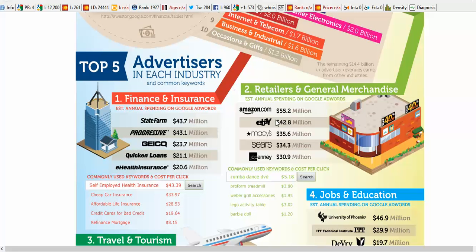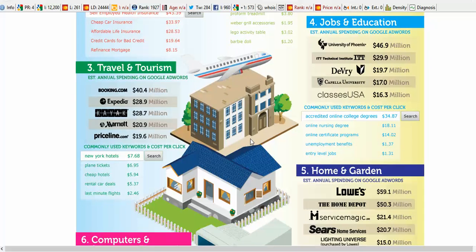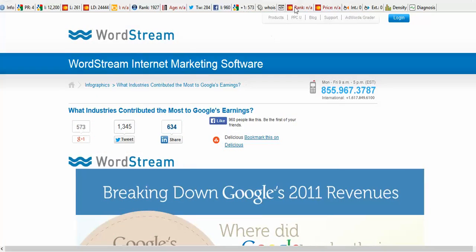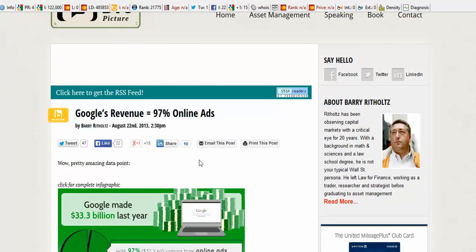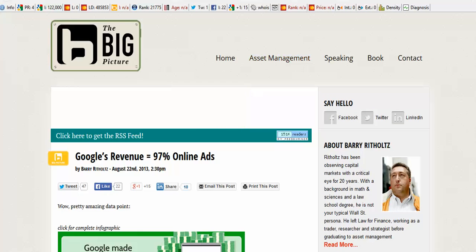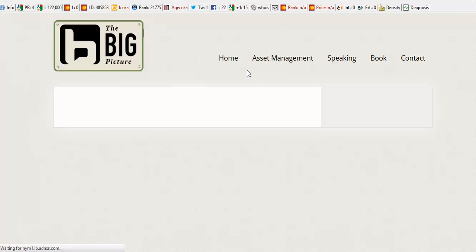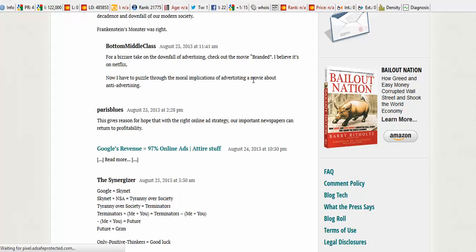Now, eBay spent $42.8 million, Amazon $55 million, State Farm $43, Progressive $43, Geico $23. These companies will not continue to spend this kind of money if, in fact, they were not being successful with their advertising program. Okay. Here we go. Google's revenue is 97% online. How Google makes its money. This page here screwed up. Let's just refresh it and see if it comes up again. There we go. Okay. How Google makes its money.